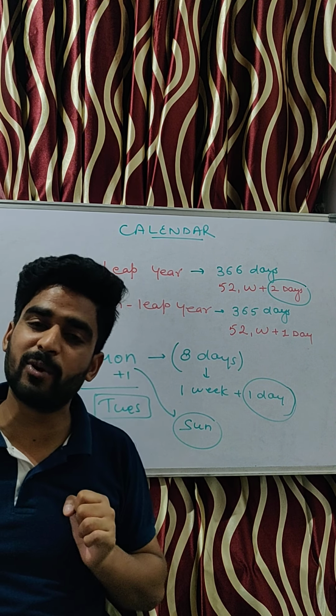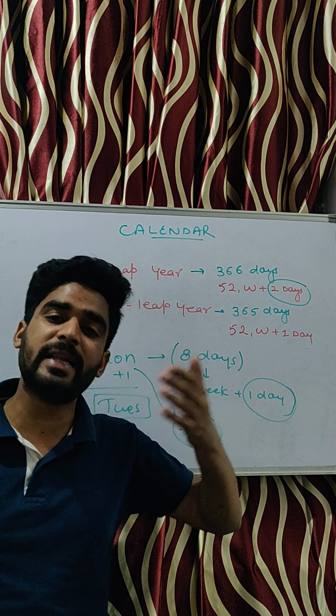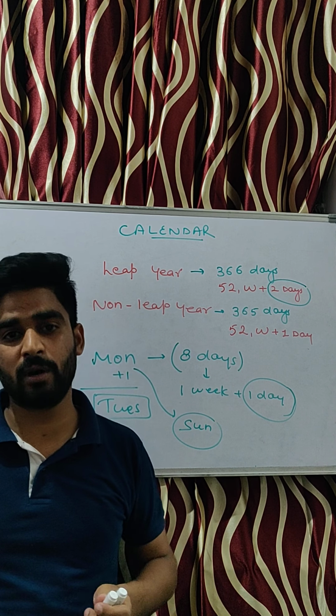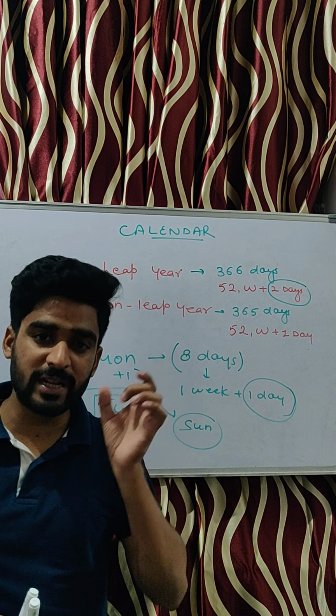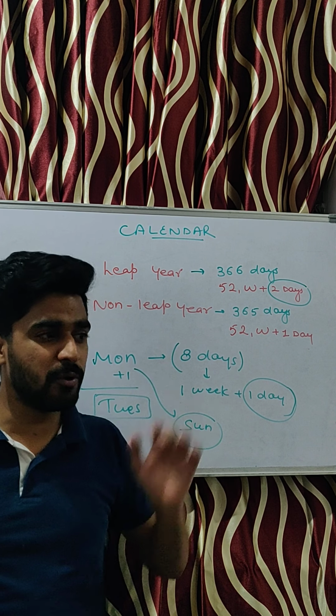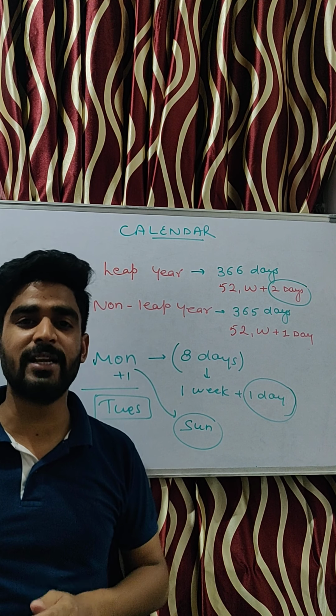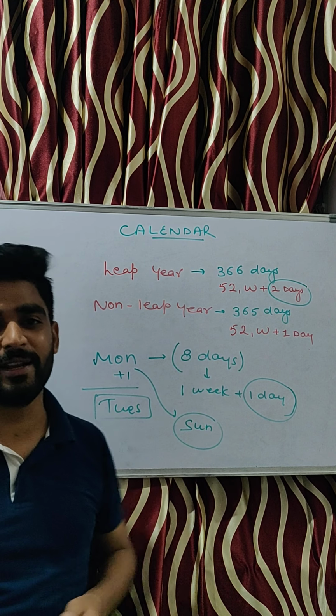And how to calculate the number of odd days? Just find out the span of time, meaning how many days we are going ahead or backwards. Divide the number of days by 7. The remainder will be considered as odd days. I hope you are clear with this, and in the further sessions, we'll understand all the remaining things from the calendar. Thank you.